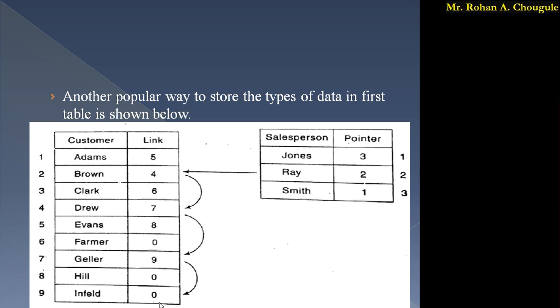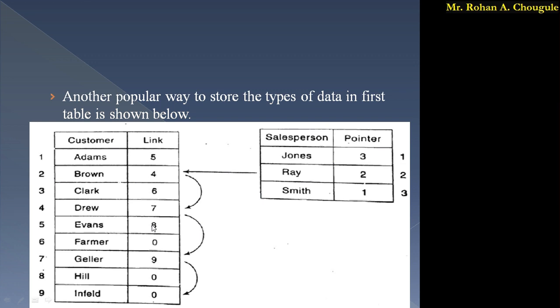Likewise we can write for Jones, or consider Smith. In front of Smith I have written the 1. So it points to the first location or first index, that is Adams. Adams links with the 5th location. For the 5th location we have Evans.